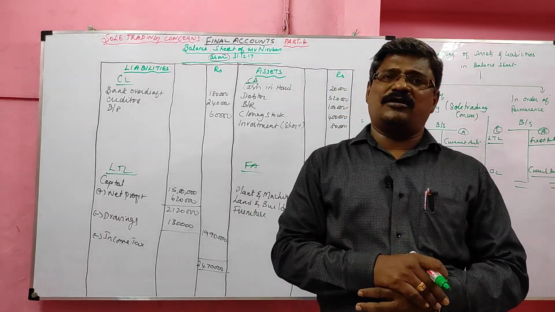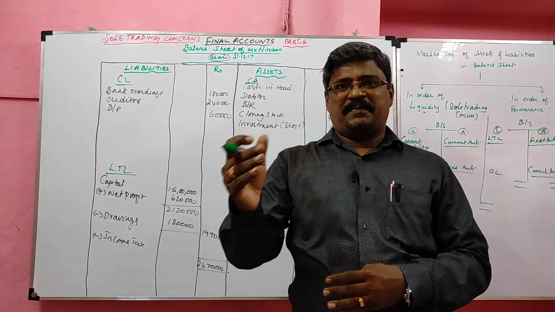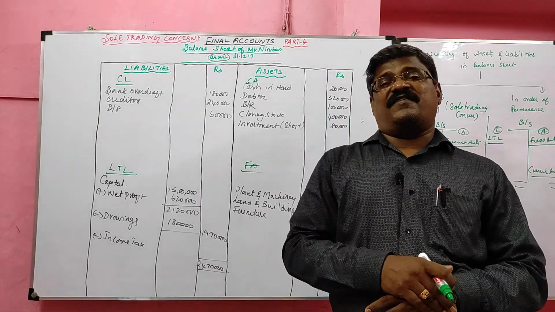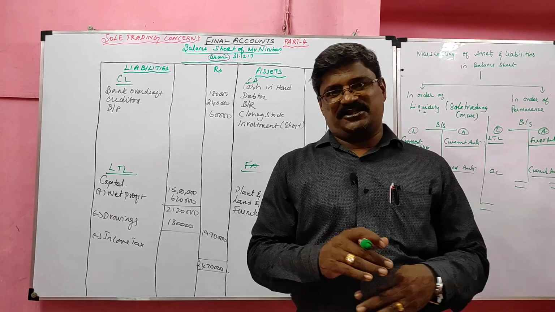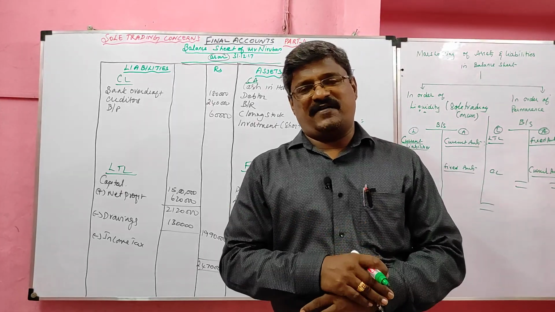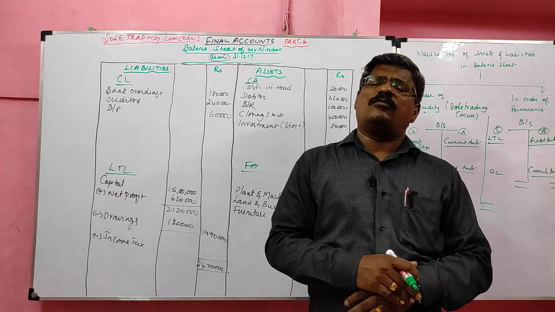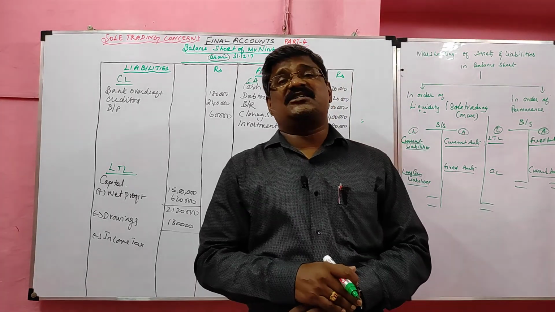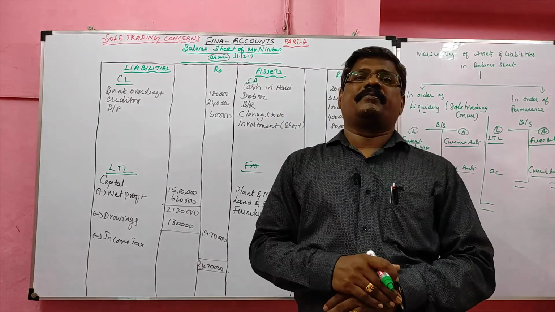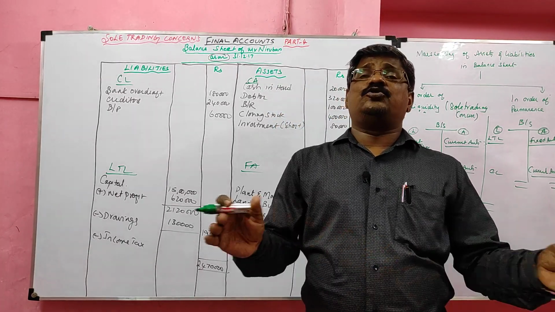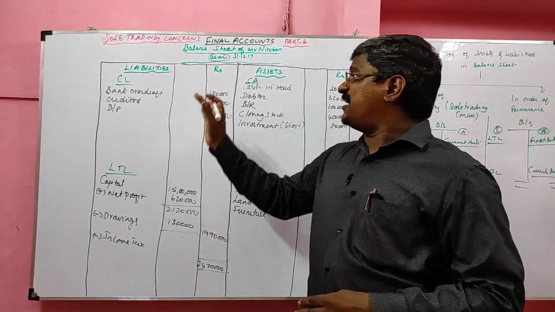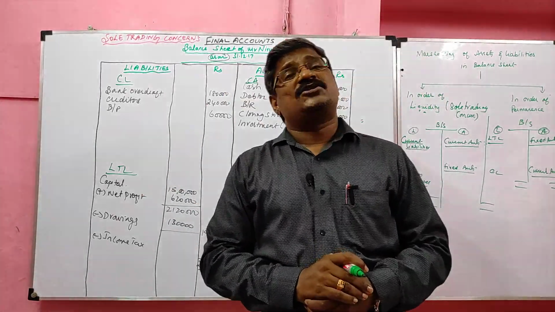Students, we learned what is balance sheet, preparation of balance sheet, then the appearance of assets and liabilities in the balance sheet that we call marshalling of assets and liabilities. Then we have one more concept called drafting of balance sheet. Methods of drafting of balance sheet. We can draw balance sheet in two types. One is horizontal type, another one is vertical type. This is horizontal type followed by sole trading concern.